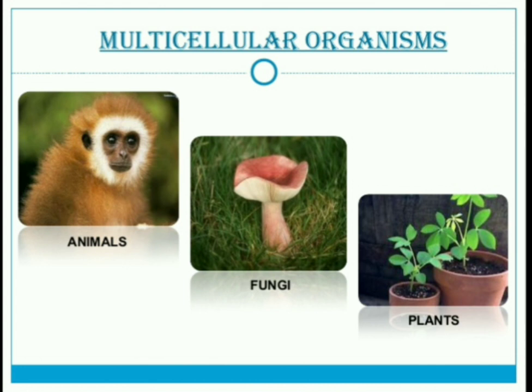But multicellular organisms, plants and animals, are visible in our surroundings. Examples are animals, fungi, and plants. Okay, understood? Fine.